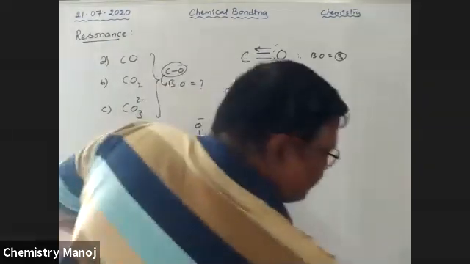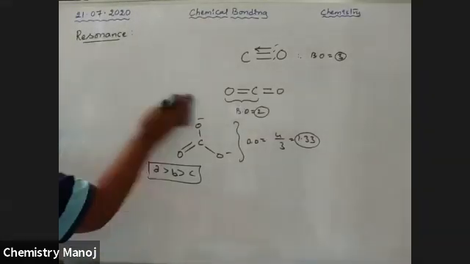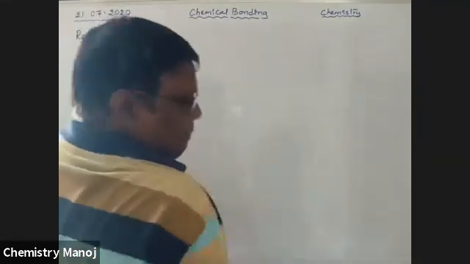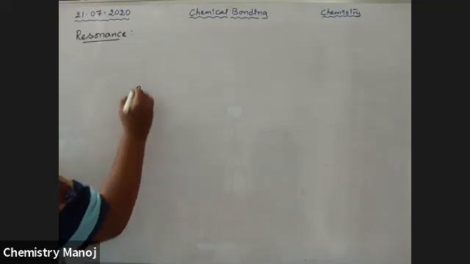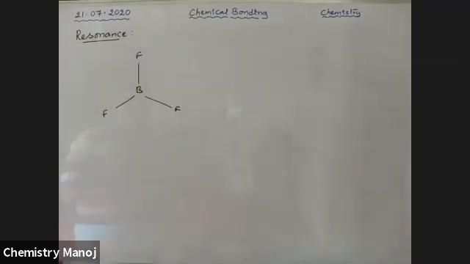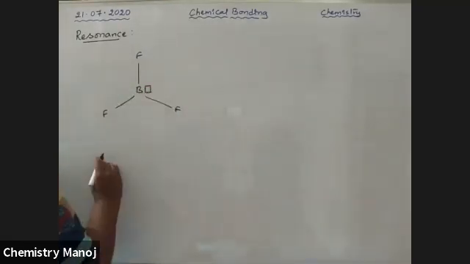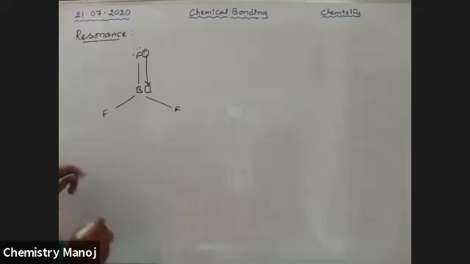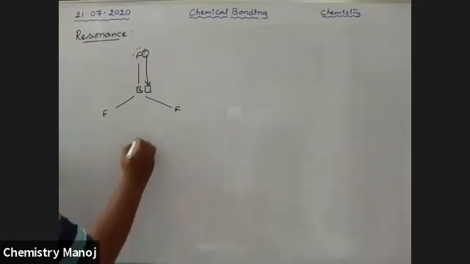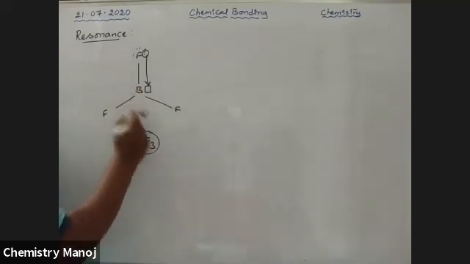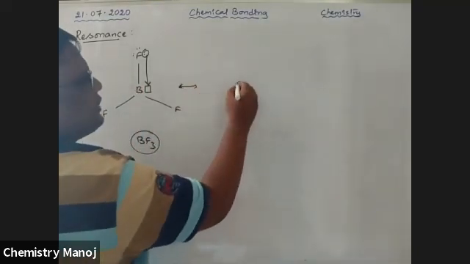Now tell me the bond order in the following case, that is BF3, boron trifluoride. Boron with fluorine. Here boron is the central atom, it has an empty orbital. Fluorine has a pair of electrons. This pair is donated to this one. There is a coordinate covalent bond in the BF3 molecule, boys. So sometimes this donates, sometimes this donates, sometimes this donates. That means it gives 3 resonance structures.